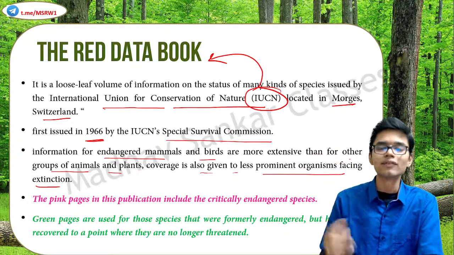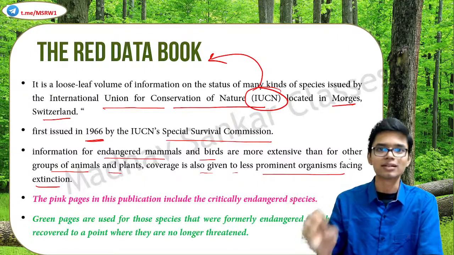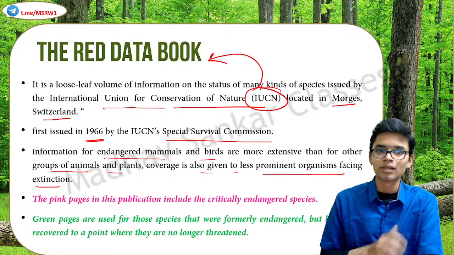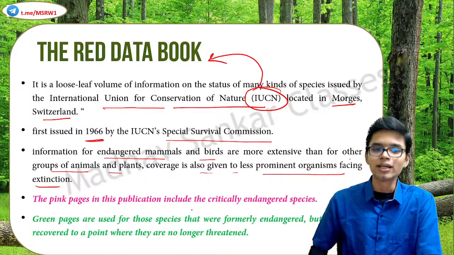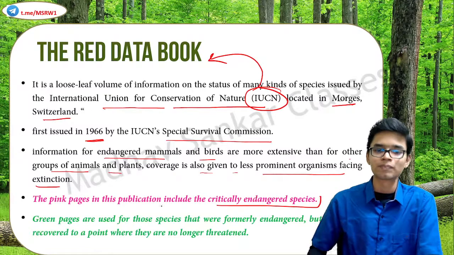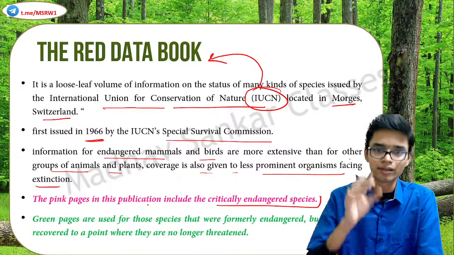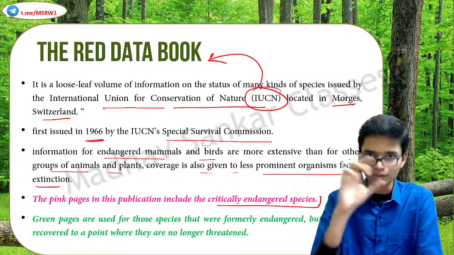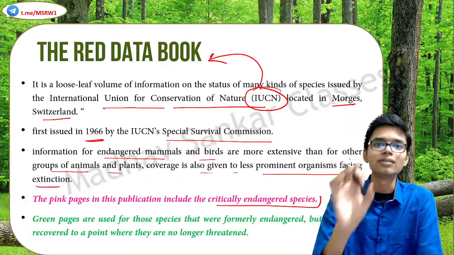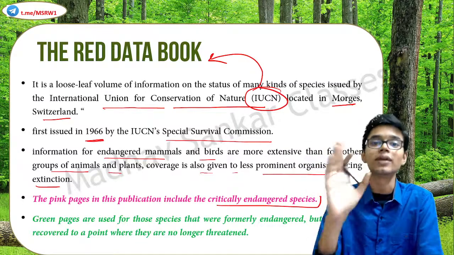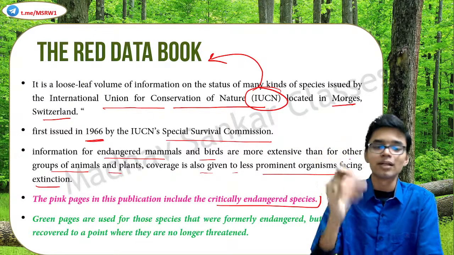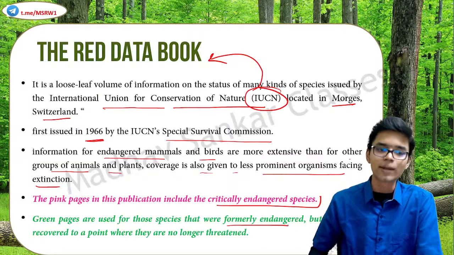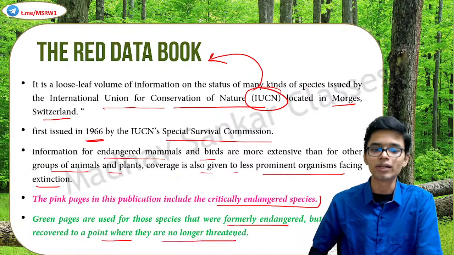Based on the color, we can identify the level of threat a particular animal or plant faces in nature. The pink pages in this publication include the critically endangered species. The species that face the highest level of threat are put in the critically endangered category, and this category is colored pink. Green pages are used for those species that were formerly endangered but have now recovered to a point where they are no longer threatened.